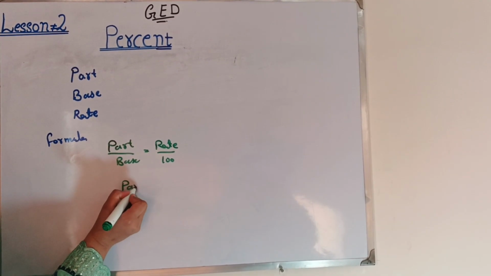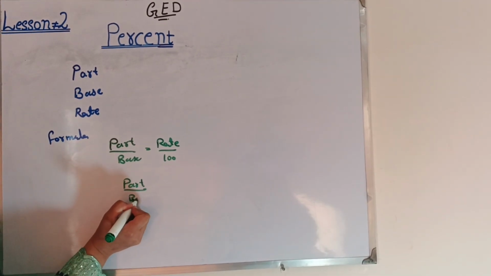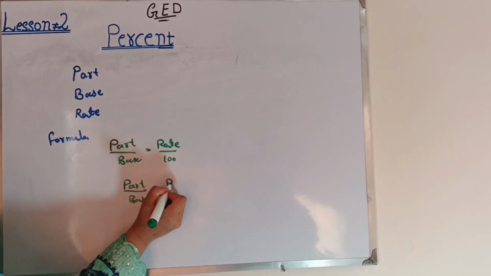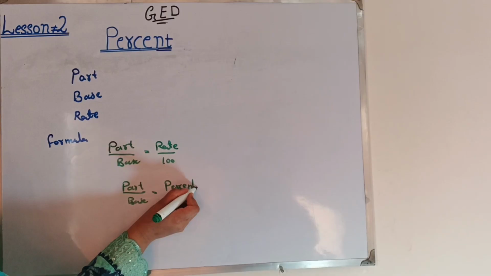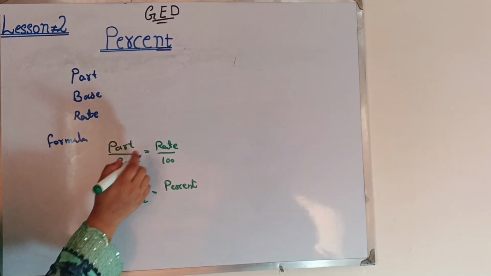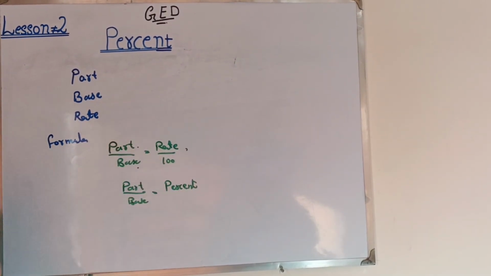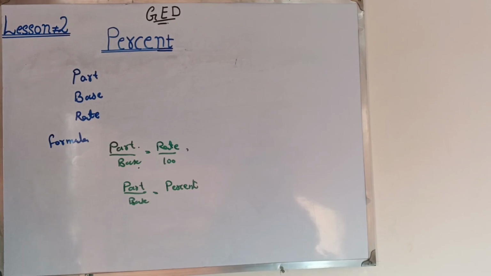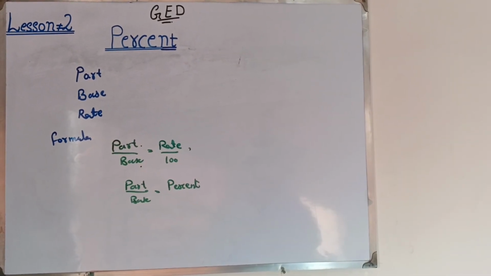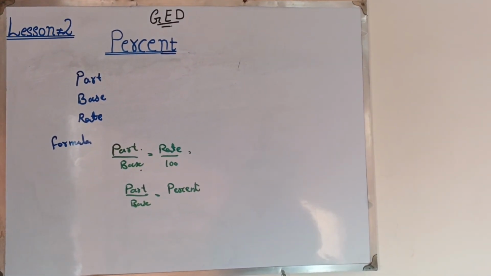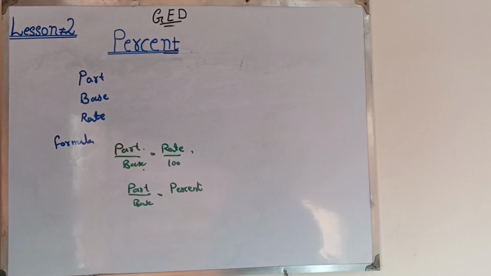We can also write this as part over base is equal to percent. Three values can change, rate, part, and base; 100 can never be changed. This formula works every time. Just plug in what you know, cross multiply, and solve for the missing number.